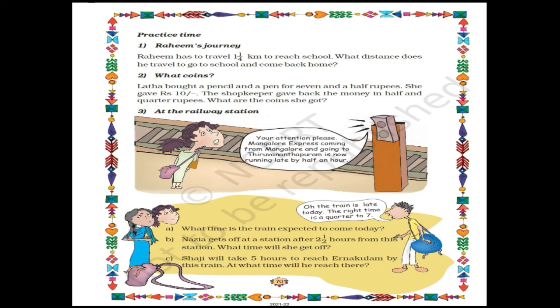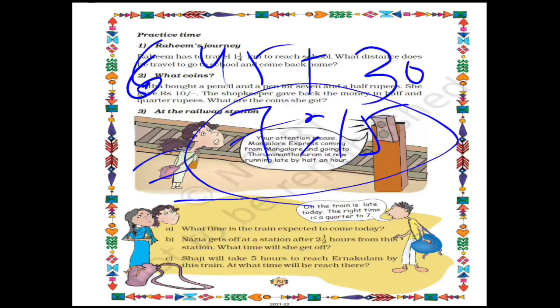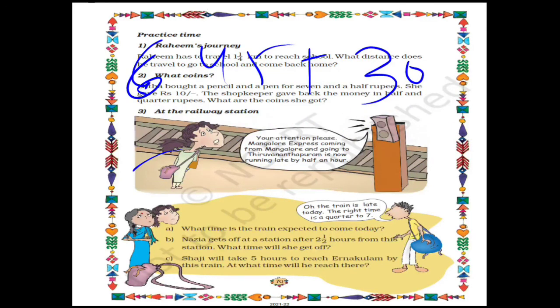Question number A. What time is the train expected to come today? Now we know the exact time of train arrival was 6:45. Now the train is delayed by half an hour, 30 minutes. So what we are going to do is add 30 minutes to 6:45. So 6:45 plus 30 minutes equals 7:15. So at 7:15 the train will arrive.